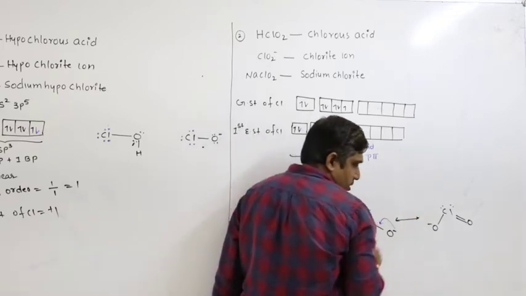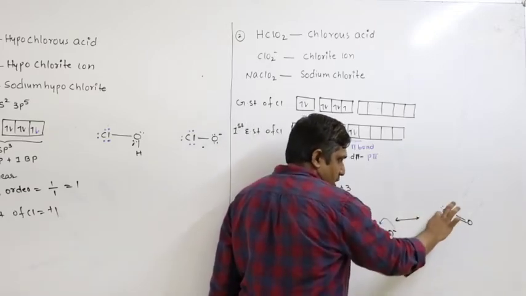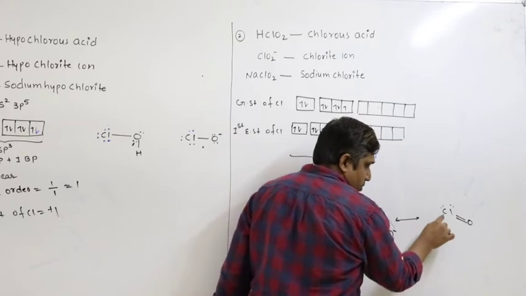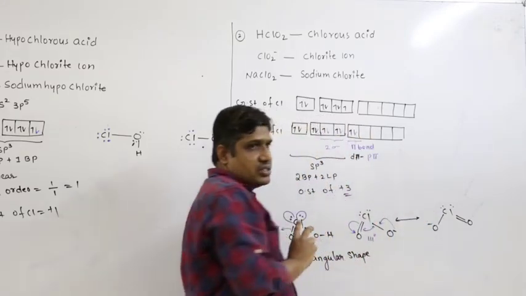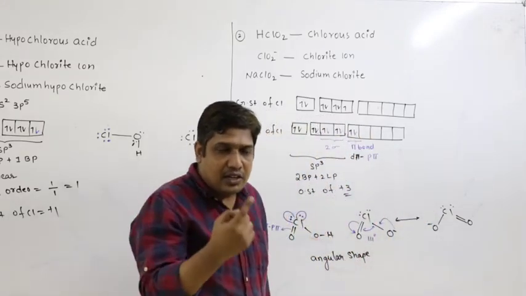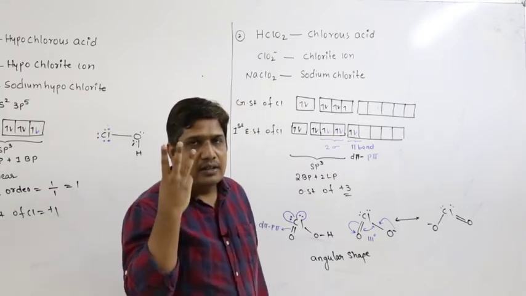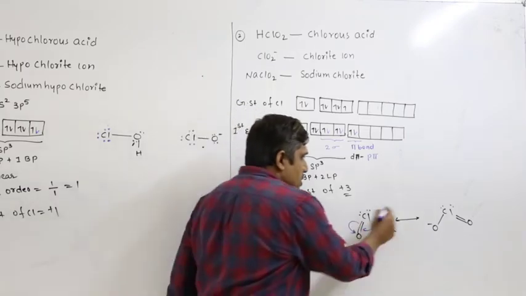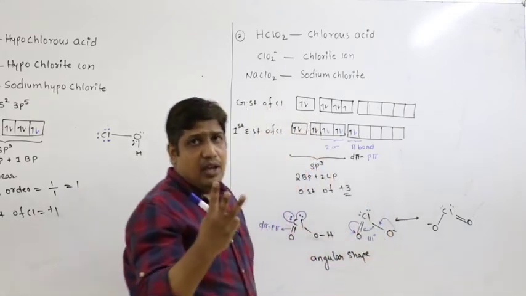If I go to the second one, the same bond I have to take, this chlorine and oxygen. How many bonds are there? Only 1. So in the first resonating structure there are 2 bonds, and in the second resonating structure there is 1 more bond. So total, there are 3 bonds in these 2 resonating structures.